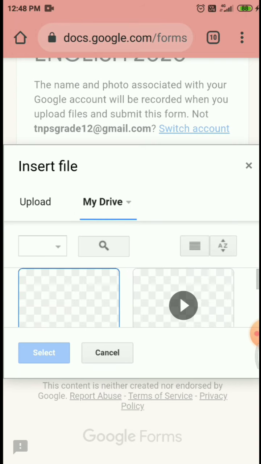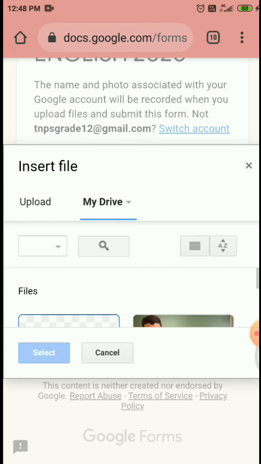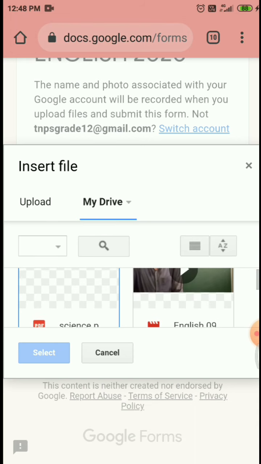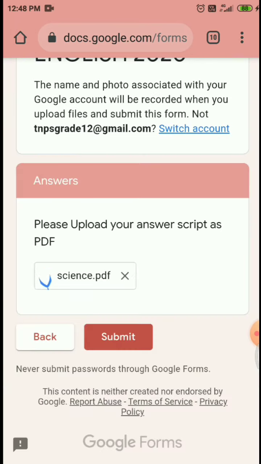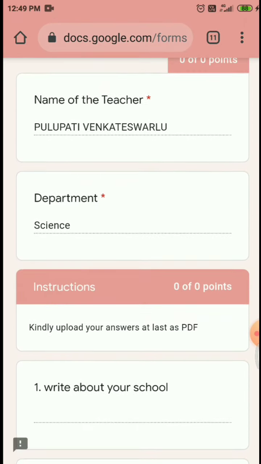In My Drive, what is the file name, my children? Science.pdf. Then select that file. Understand, my children? Then submit. This is the process, my children.